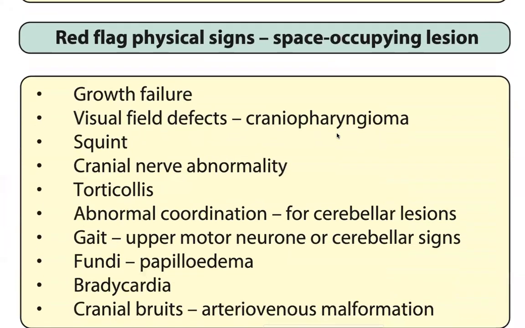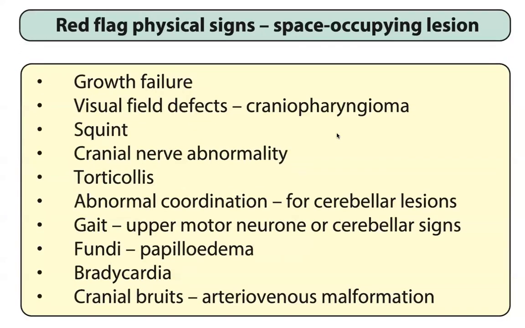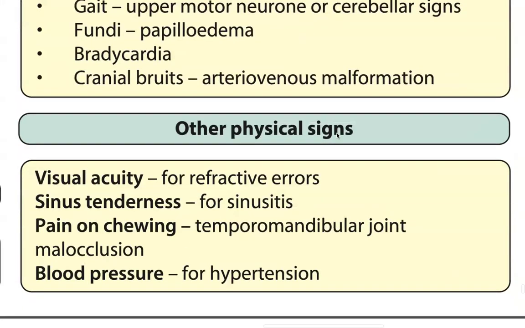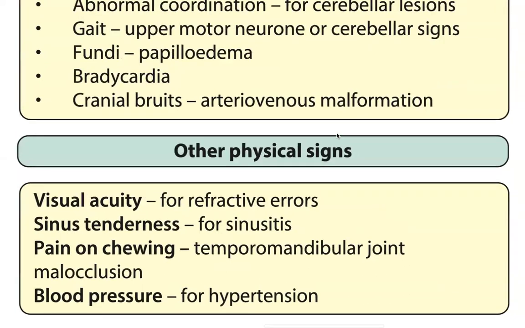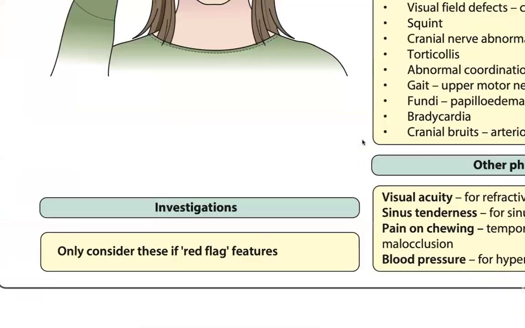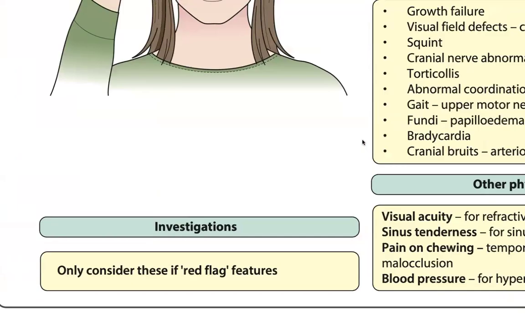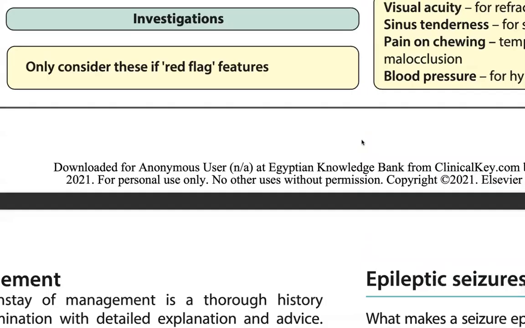Red flag physical signs of a space occupying lesion: growth failure, visual field defects, craniopharyngioma, squint, cranial nerve abnormality, torticollis, abnormal coordination for cerebellar lesions, gait, upper motor neuron or cerebral signs. Fundi: papilledema, bradycardia, cranial bruit, AV malformation. Other physical signs: visual acuity for refractive errors, sinus tenderness for sinusitis, pain on chewing, temporomandibular joint, malocclusion, blood pressure for hypertension. Only consider imaging if these red flag features are there.